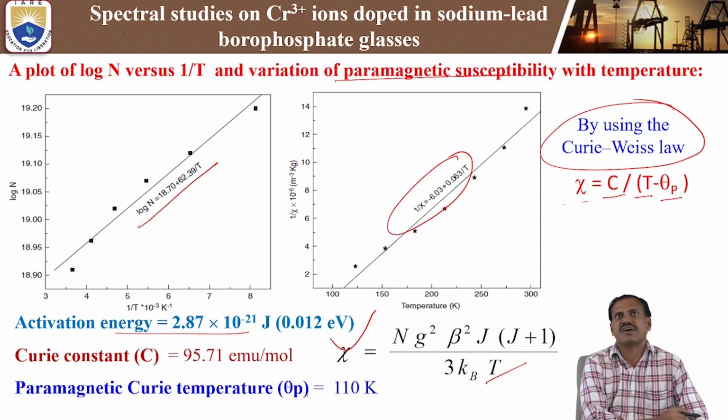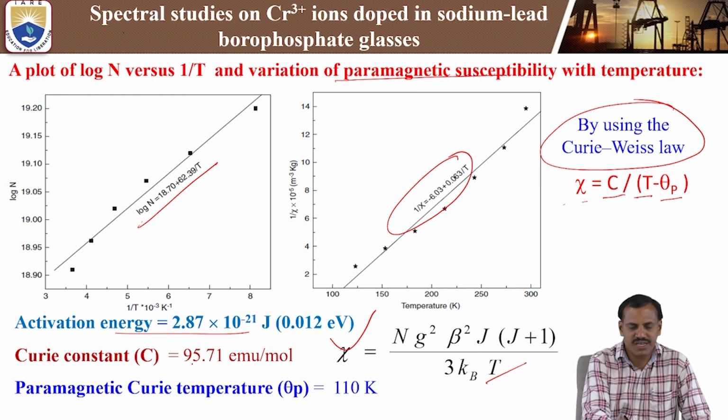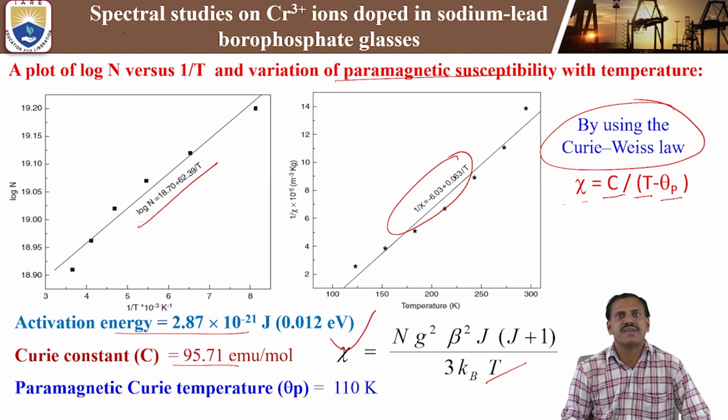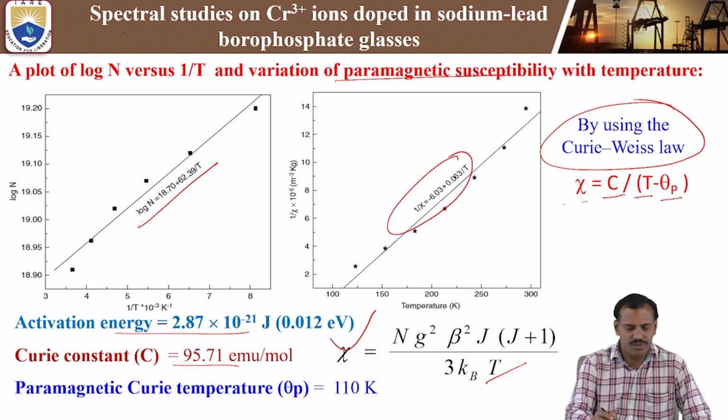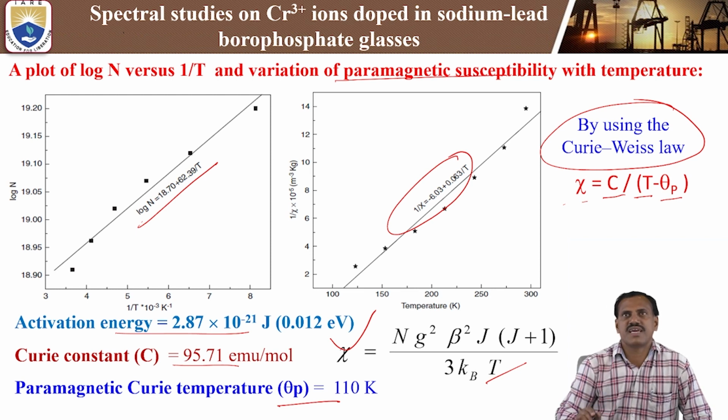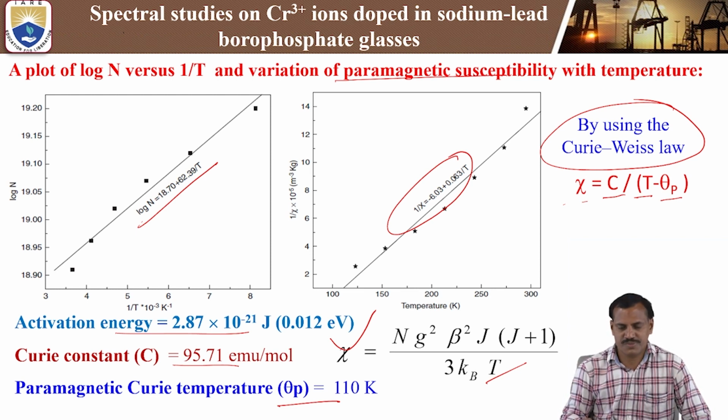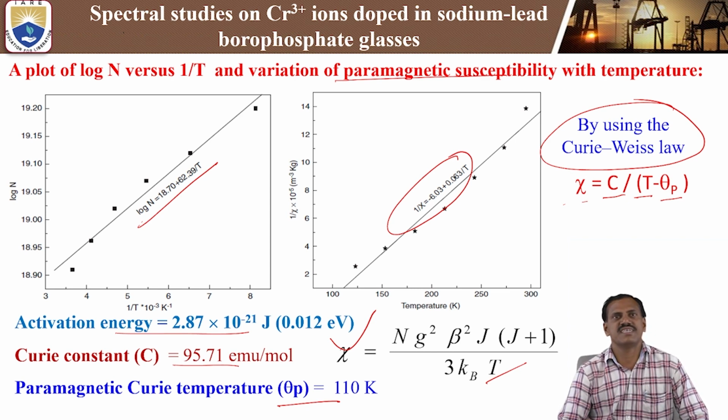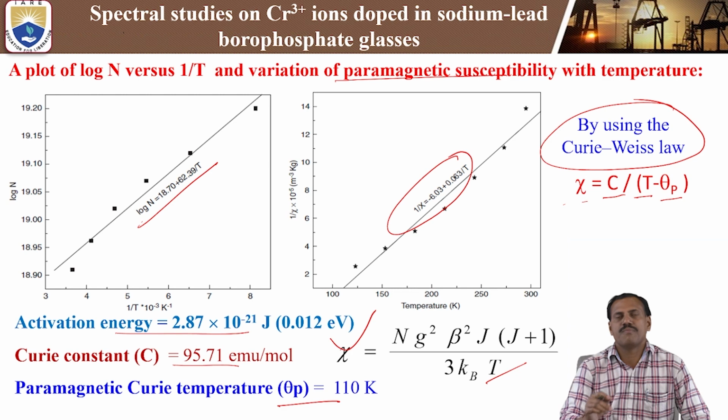In the present study, the chromium 3 plus ion doped lead borophosphate glasses show the Curie constant is 95.71 EMU per mole. Next, the paramagnetic Curie temperature theta P equals 110 Kelvin. These are the values we get for chromium 3 plus ions doped in sodium lead borophosphate glass. So in this graph, we can study the activation energy as well as the Curie constant and the paramagnetic Curie temperature. These values we study by use of EPR data.